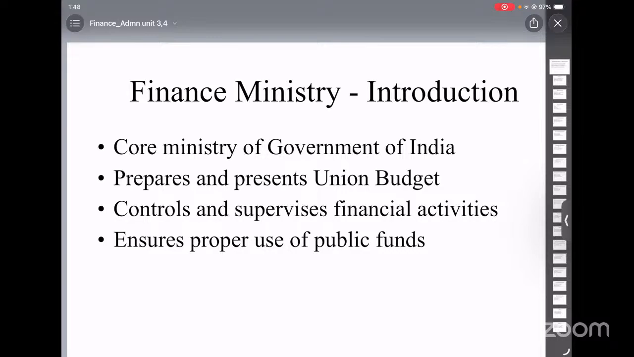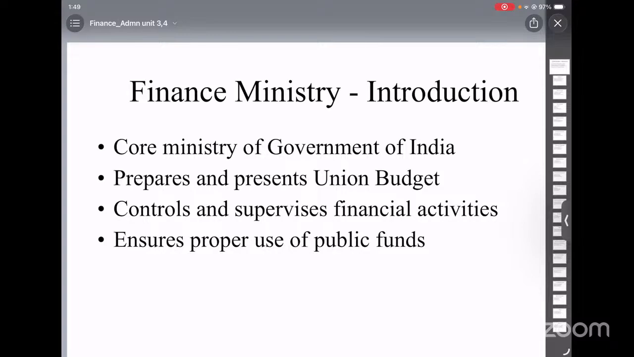In the enactment of the budget, the fourth stage is passing of the appropriation bill. After all the grants are approved, they are combined into a single bill. This single bill is called the appropriation bill. This bill authorizes the government to withdraw money from the Consolidated Fund of India. It includes both voted expenditure and charged expenditure.